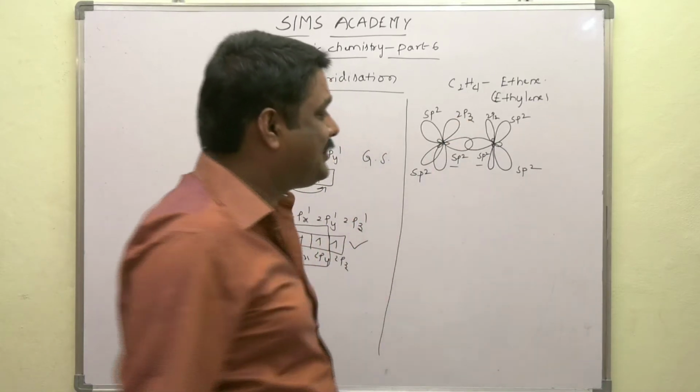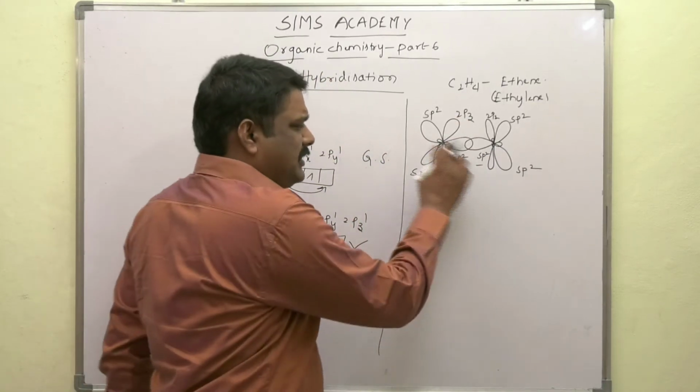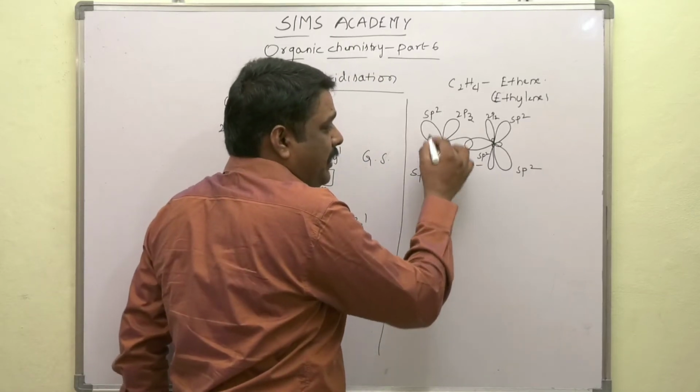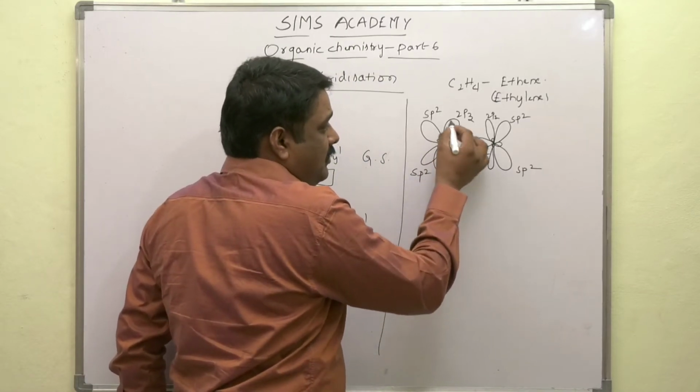How many hybridized orbitals are there? One s and two p give 3 sp2 hybridized orbitals.